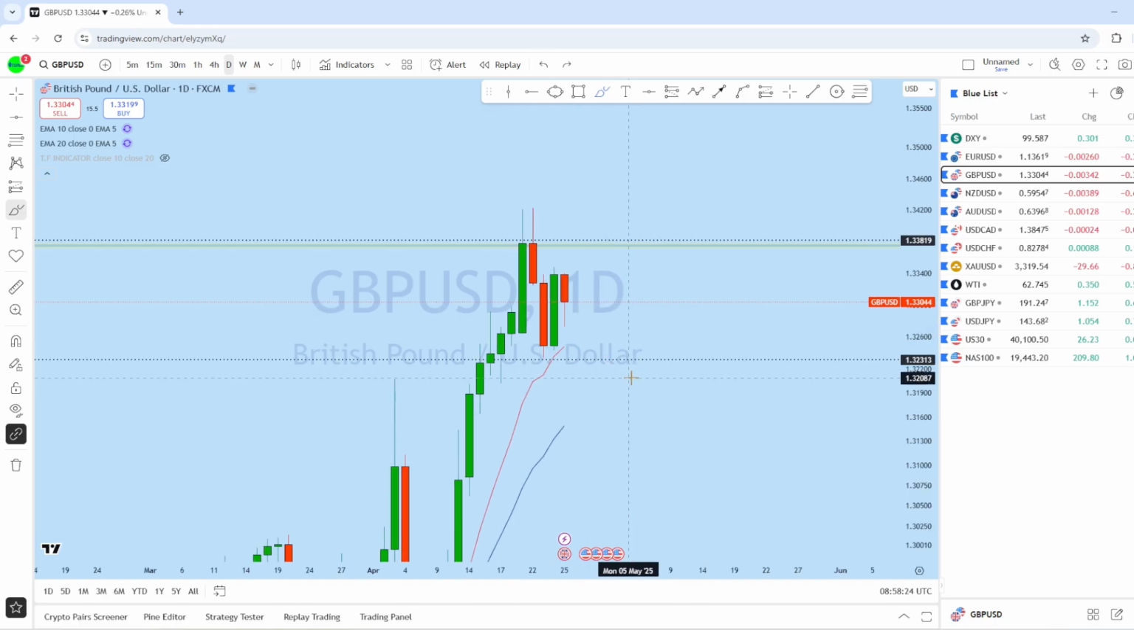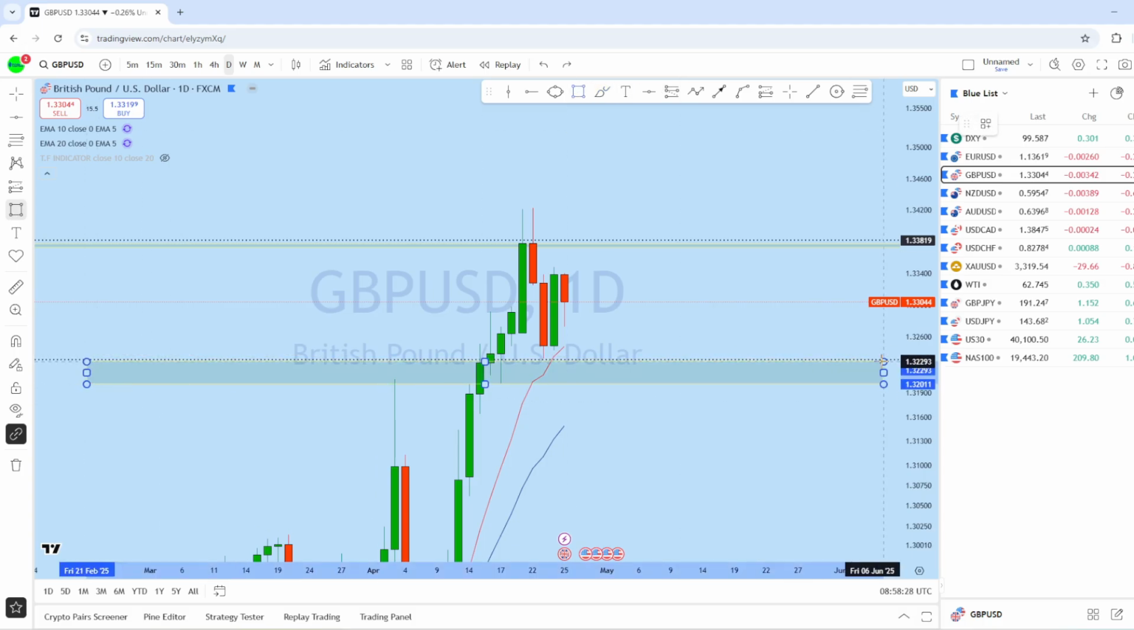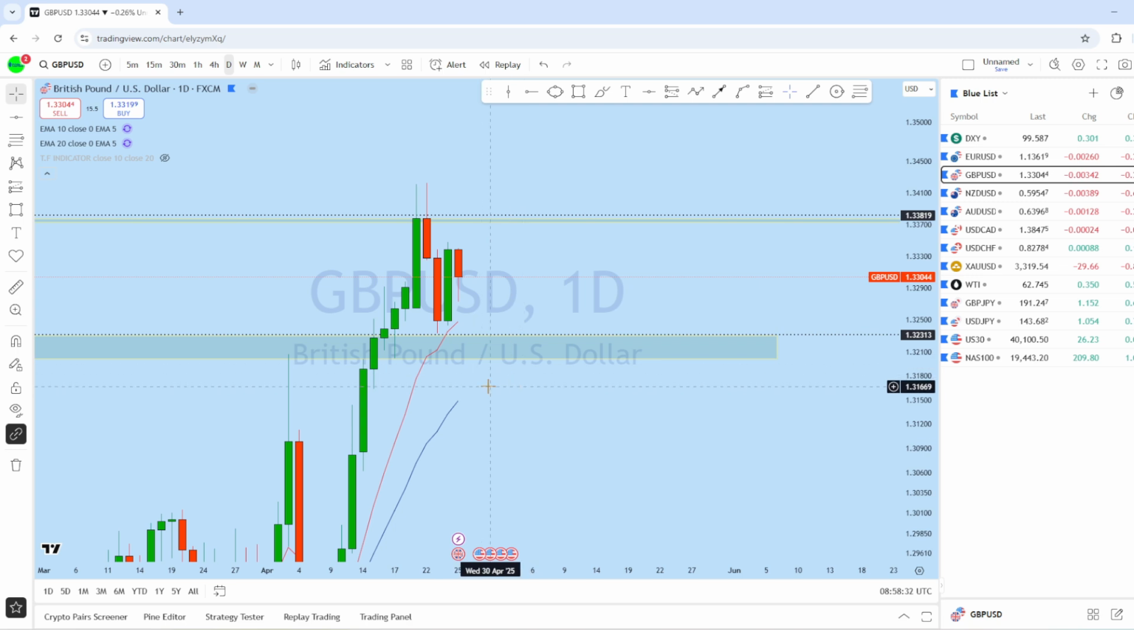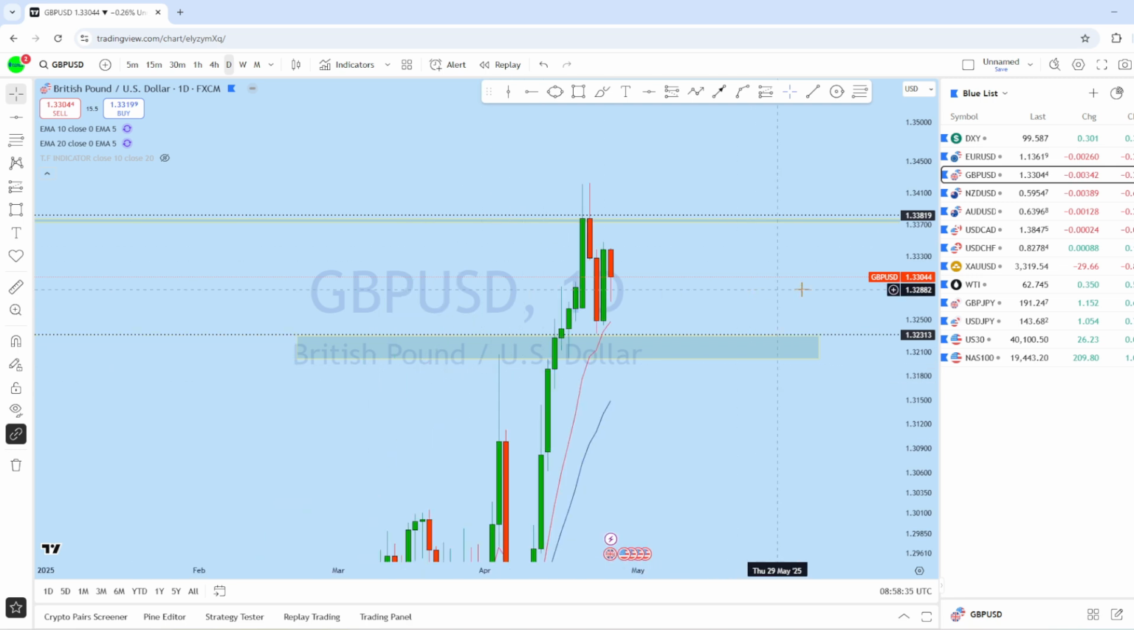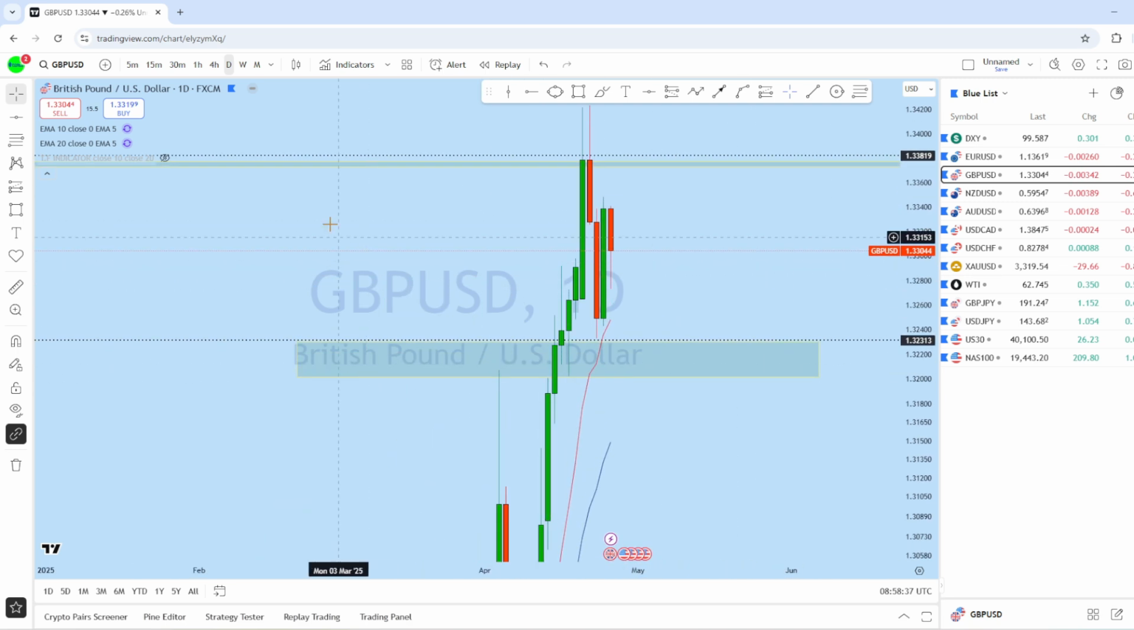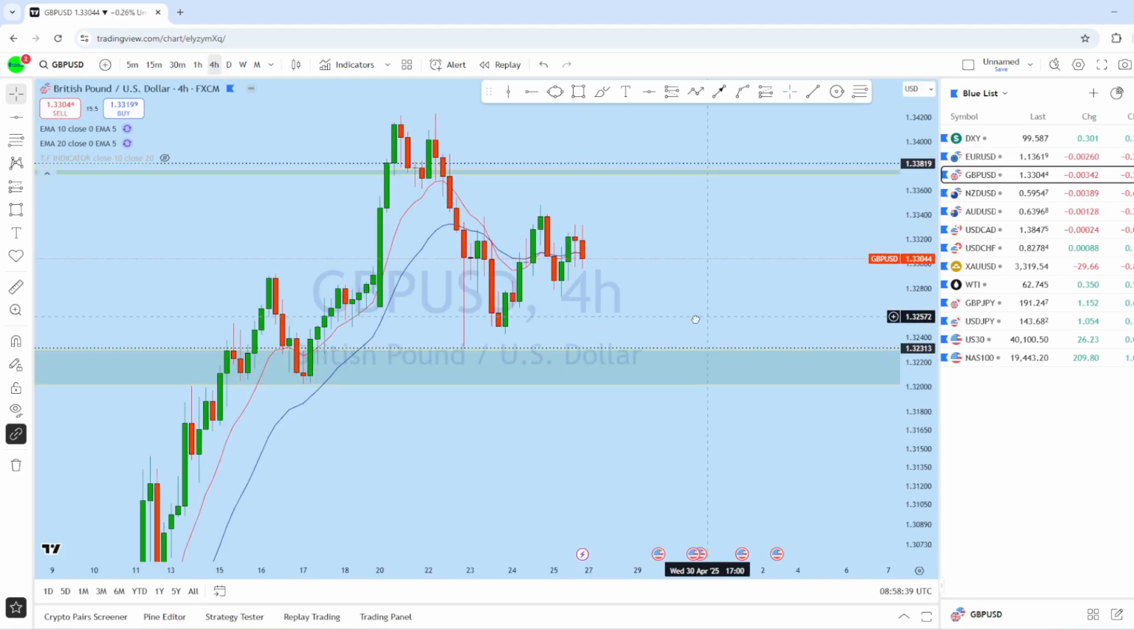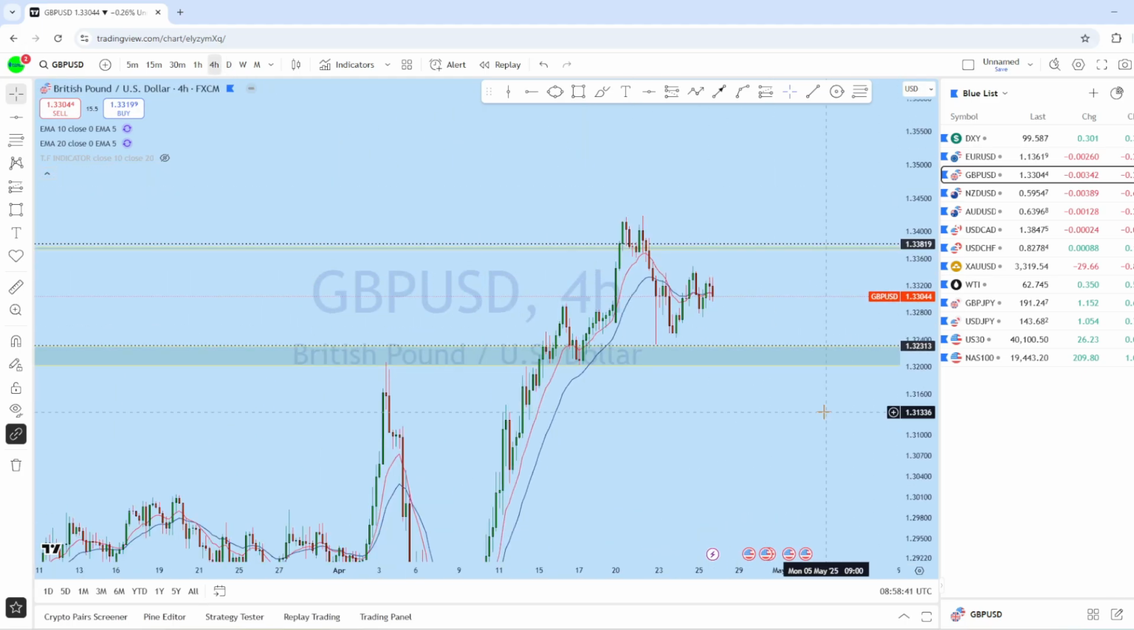Here there is a support level, and in this zone we could see the market retest, and where we can expect the price to retest and then revert back up again to create a new higher high in this market.